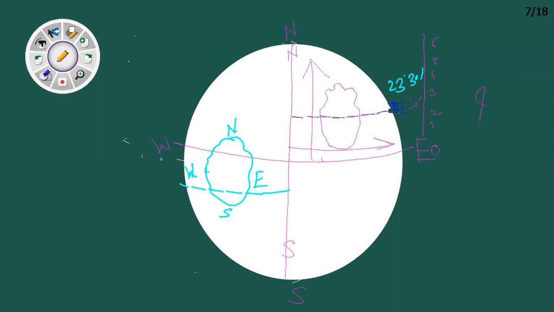Hemispherical location of both the countries. So here you can say some part of Brazil is located in the northern hemisphere, and most of the part of Brazil is located in the southern hemisphere of the earth. It is also located in the western hemisphere of the earth, because here you can notice that this part of Brazil is located in the northern hemisphere, whereas the maximum part of Brazil is located in the southern hemisphere. Secondly, Brazil is located in the western hemisphere, which means northern, southern, and western hemisphere.